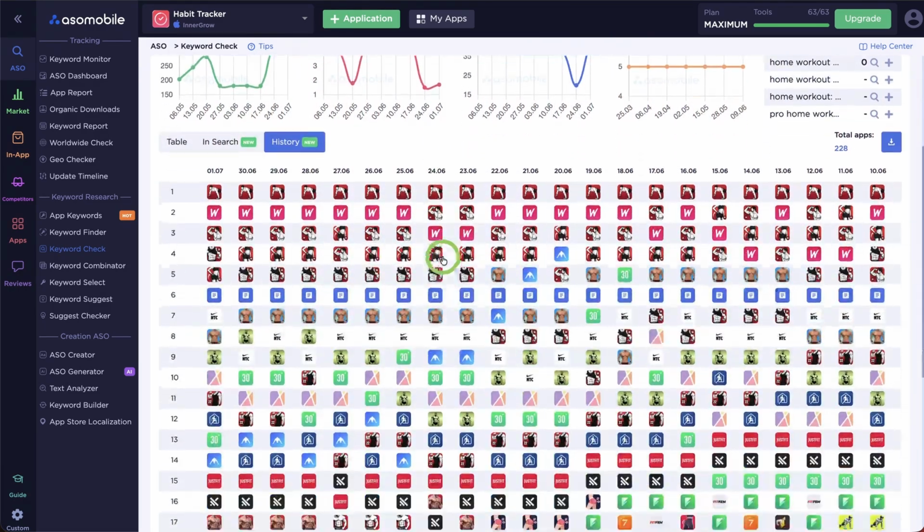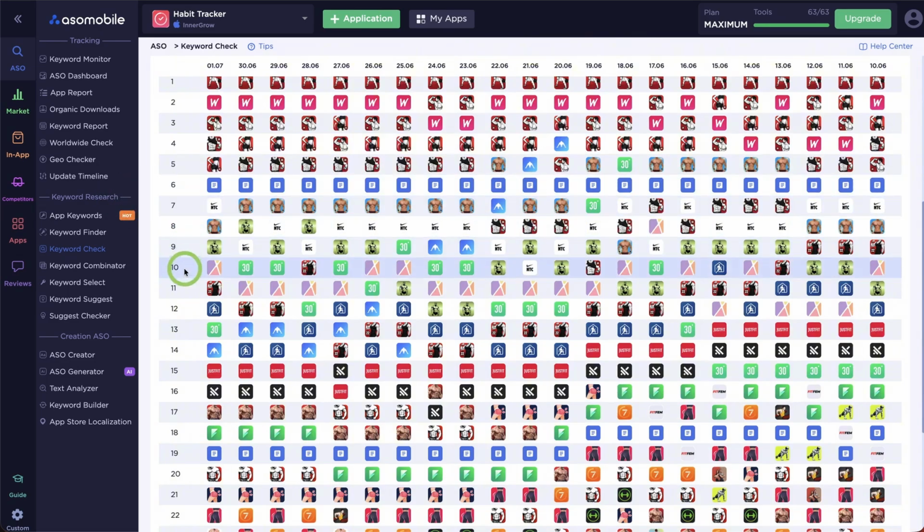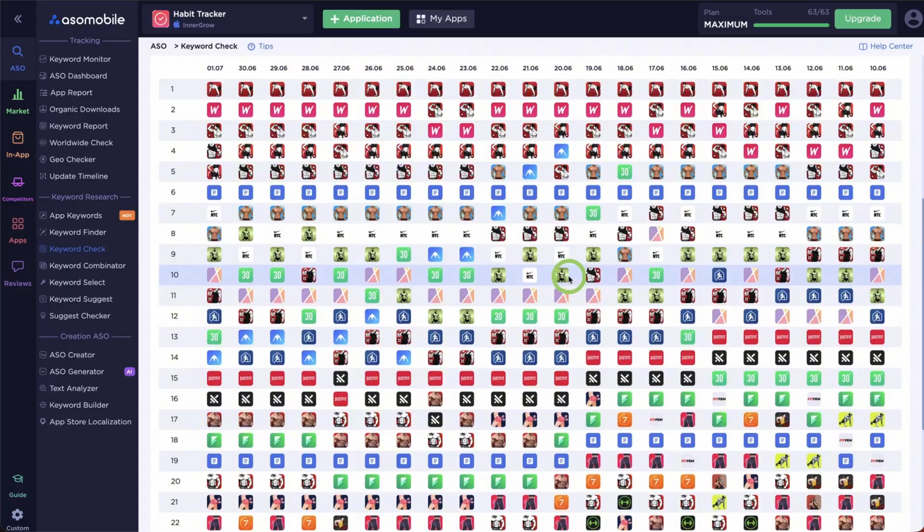Now home workout, no equipment. Look at positions 6 to 10. Different apps showing up across the last 90 days. The algorithm is still deciding who belongs there. That's an opening, and that's your way in.